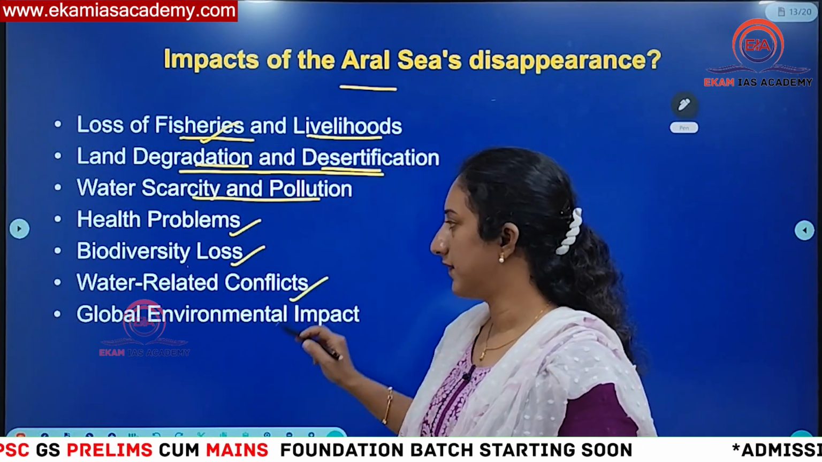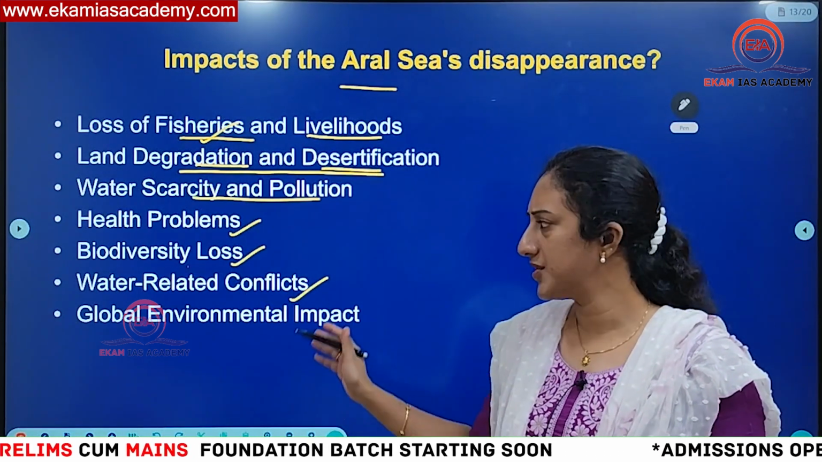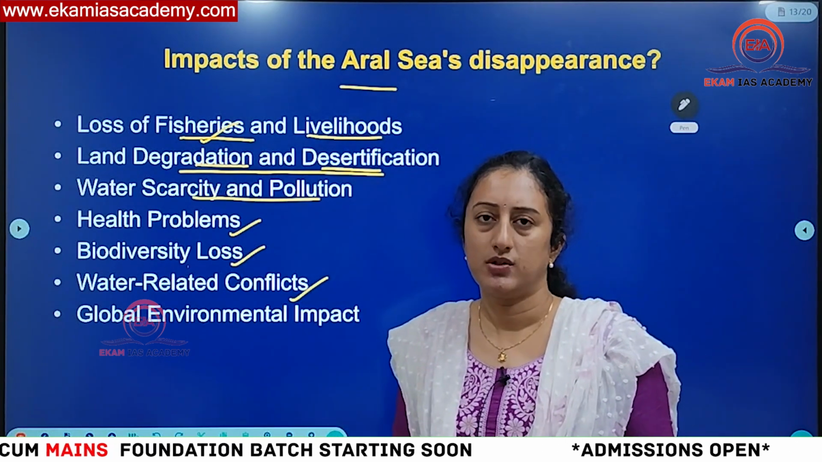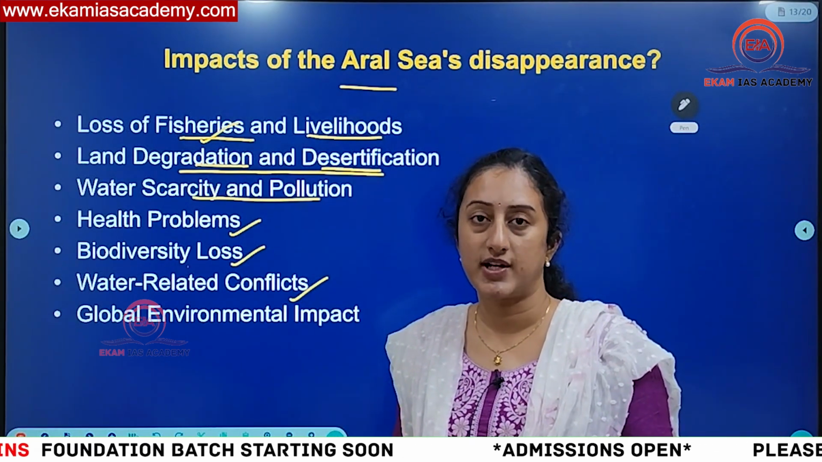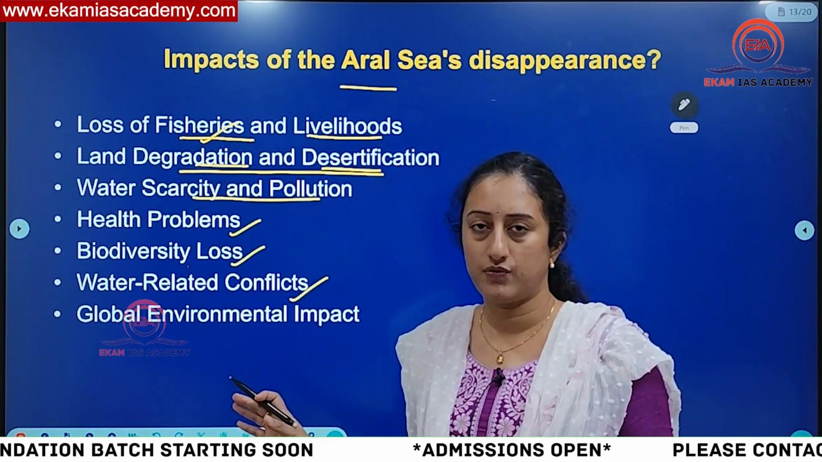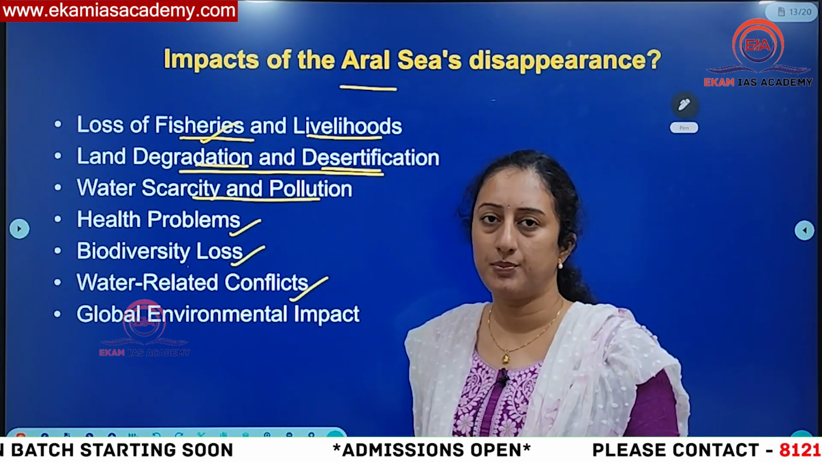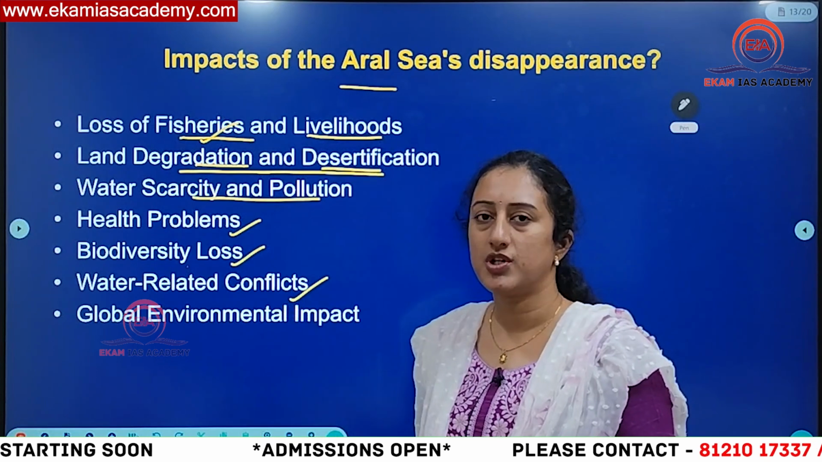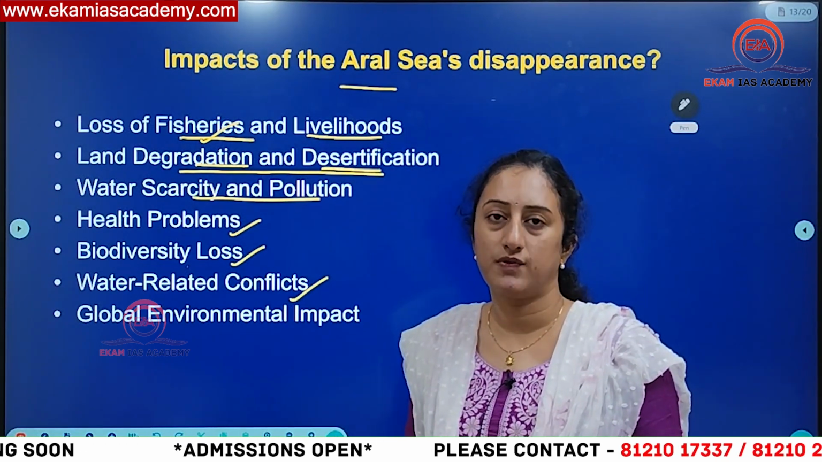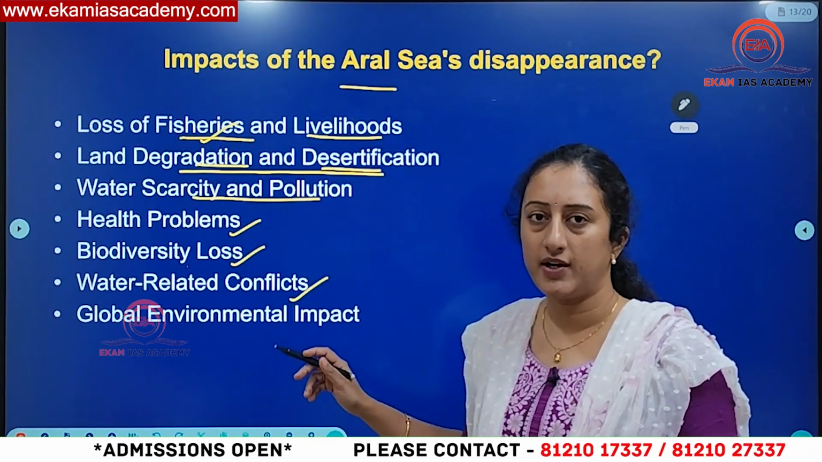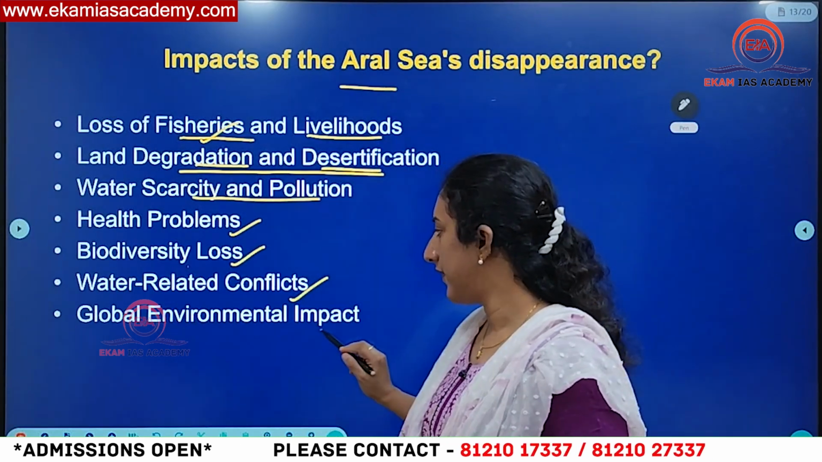Then water related conflicts also. This is also one reason where, in the future, things like world wars can happen because of shortage of water. That is what has been observed by different reports and organizations. So in the future, wars may take place because of water and food also, if we don't have any concern. Then global environmental impact.